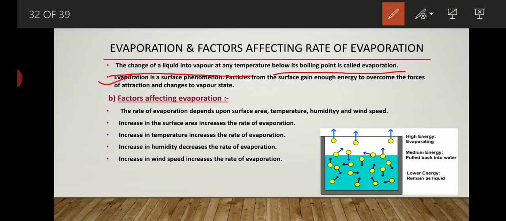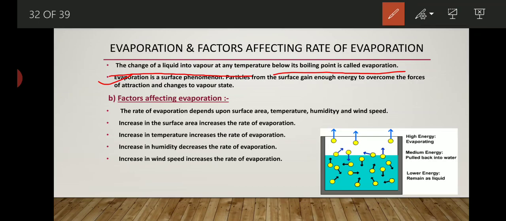After some time you will see the amount of water has reduced. How? This is due to evaporation. From the top of the container sunlight is falling on the water, so the upper surface of the water gets heated up and gets converted into vapor form.